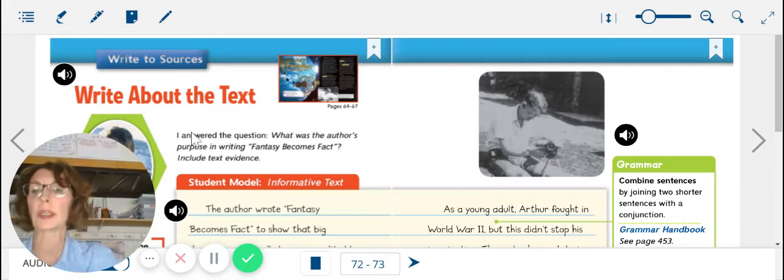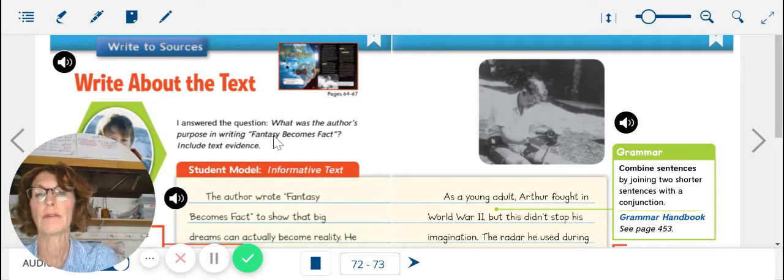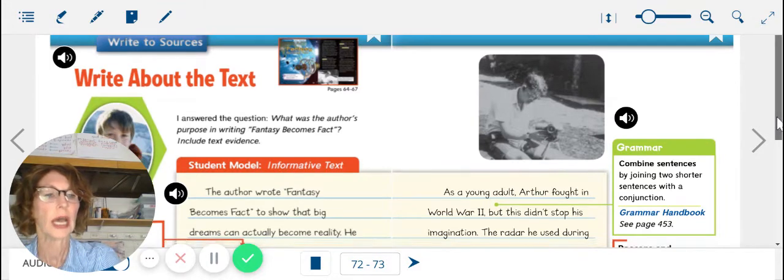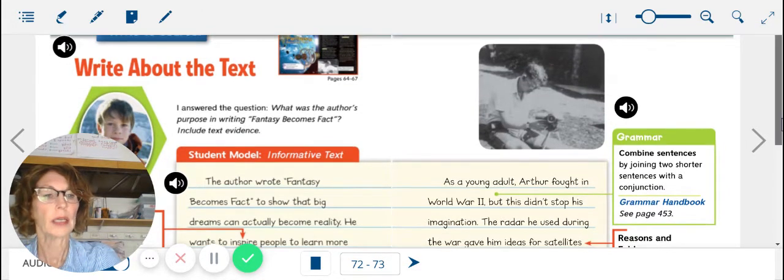Today our focus will be Right There about the text. The text that you will be writing about is this week's shared read, Fantasy Becomes Fact. Before we begin, we are going to take a look at an example, a student example.